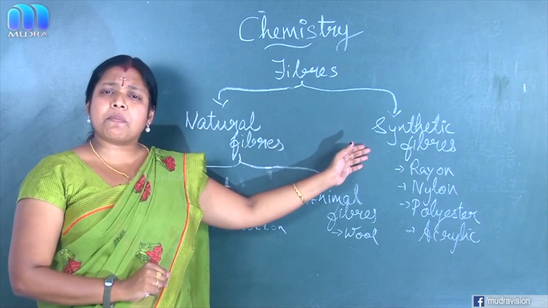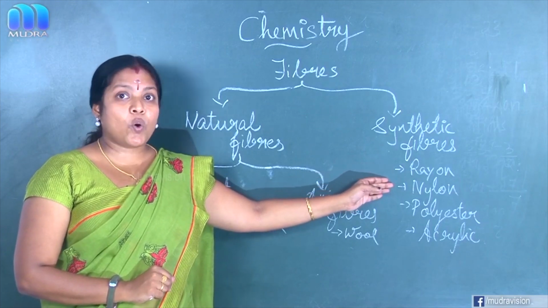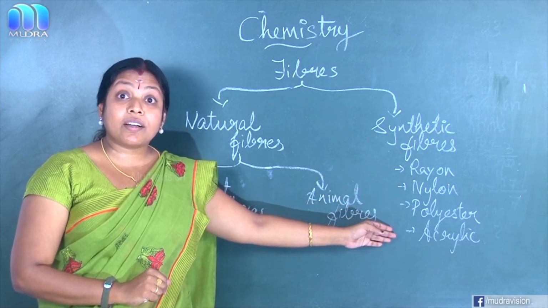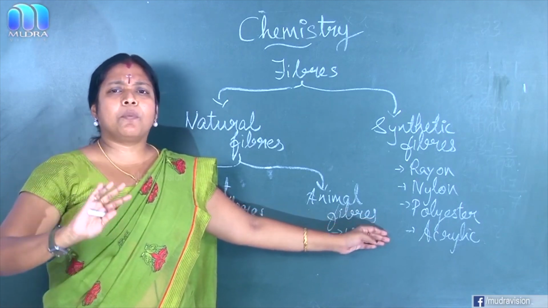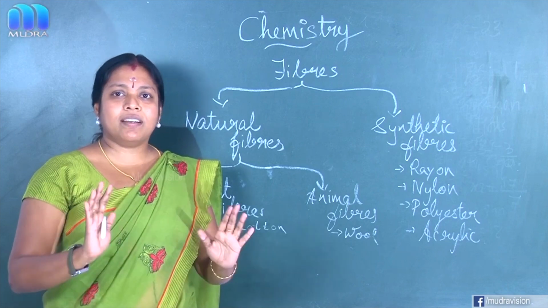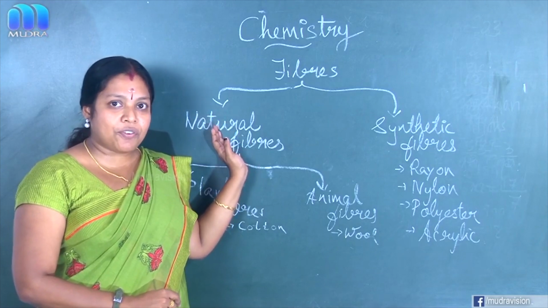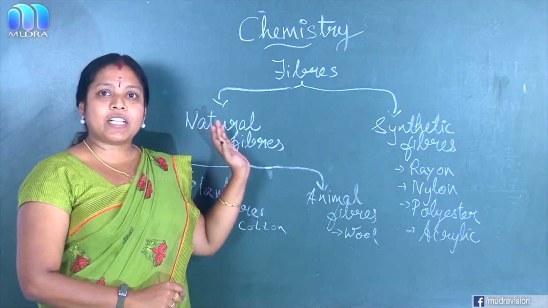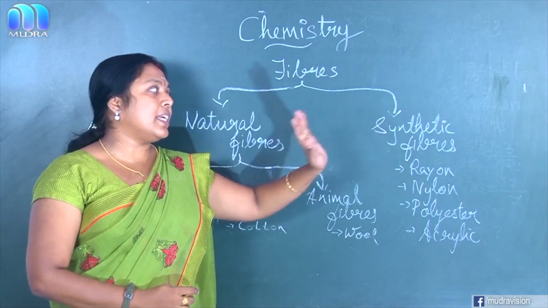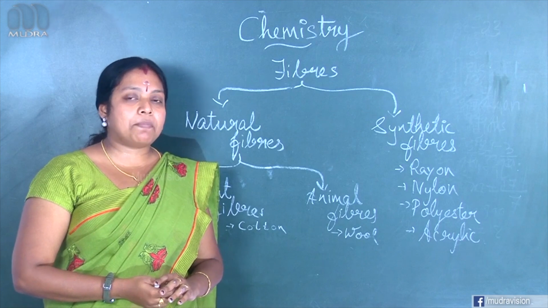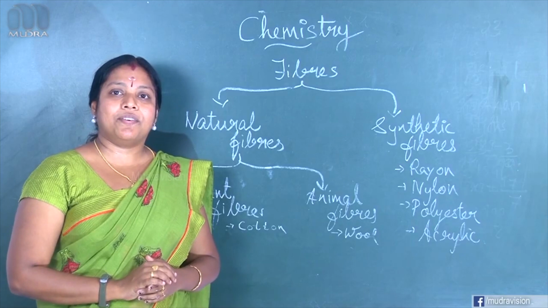Okay, and so many examples are there for synthetic fiber. First one is rayon, nylon, polyester, acrylic, like that. Maybe you already heard about these examples. Okay, clear? Once more, based upon the source, fibers are of two types, natural fiber and synthetic fiber. Natural fiber is again classified into plant fiber and animal fiber. Then synthetic fiber is otherwise known as man-made fiber or artificial fiber. Examples also we already studied, right?